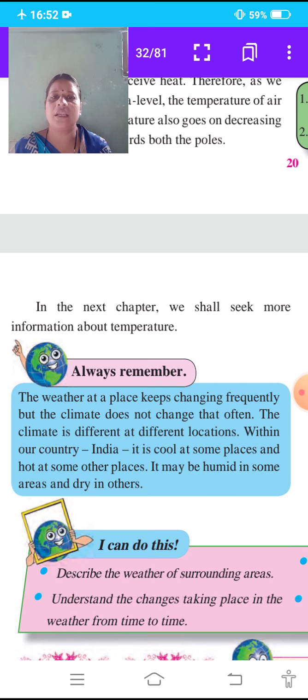Within our country, India, it is cool at some places and hot at some other places. It may be humid in some areas and dry in others.